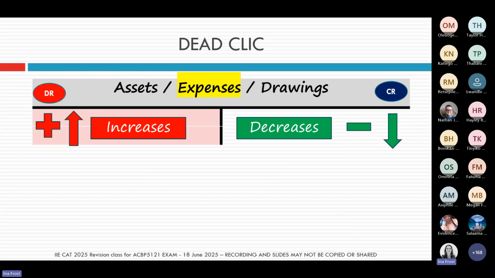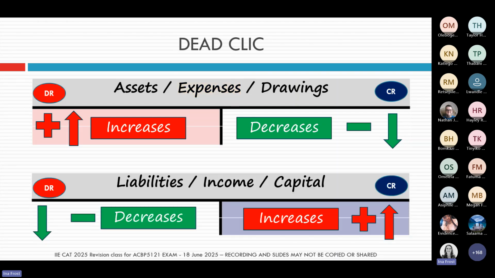So we're going to use our dead click, or I saw someone said they call this dealer. So we're going to use this. If purchases is an expense account, it means it increases on the debit side and decreases on the credit side. And I've also just added for you the liabilities, income and capital, just so that you have the full picture of your dead click.